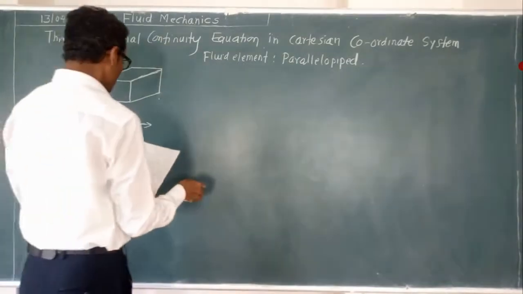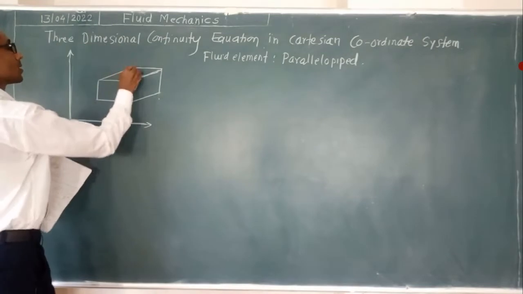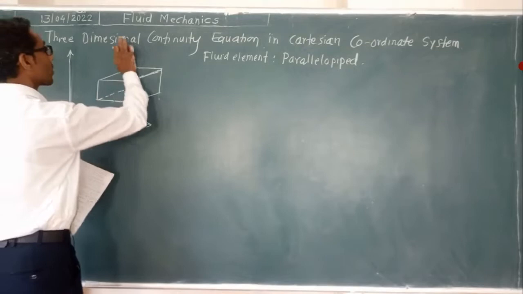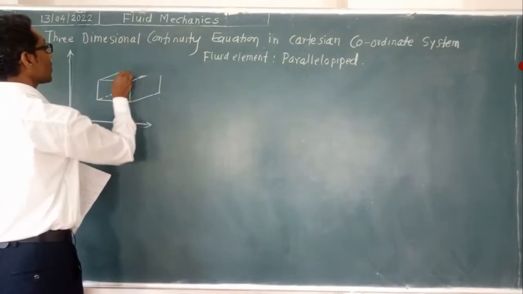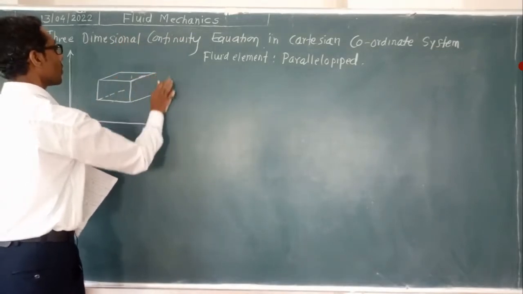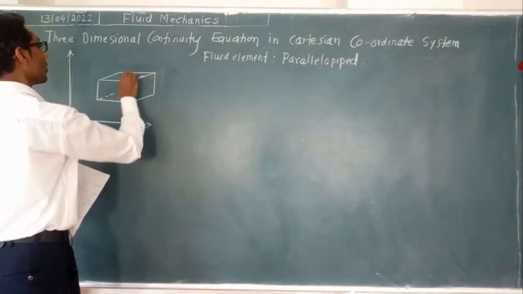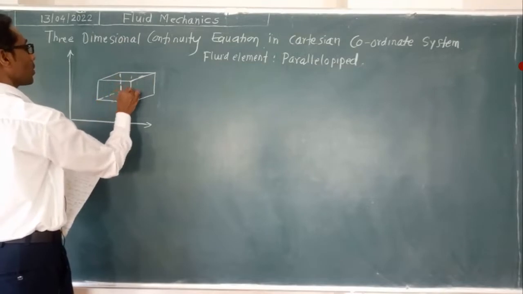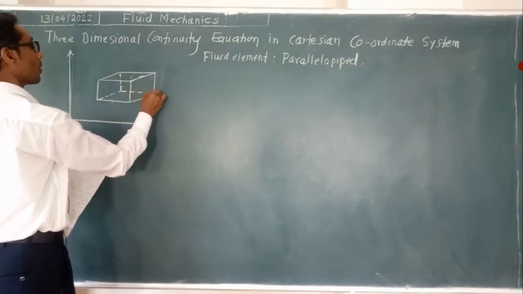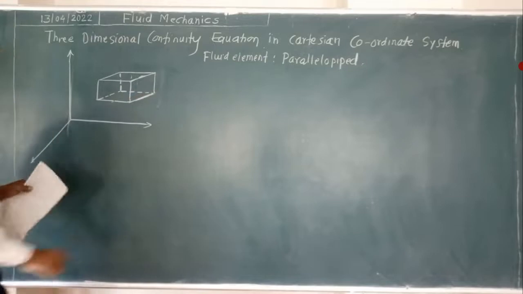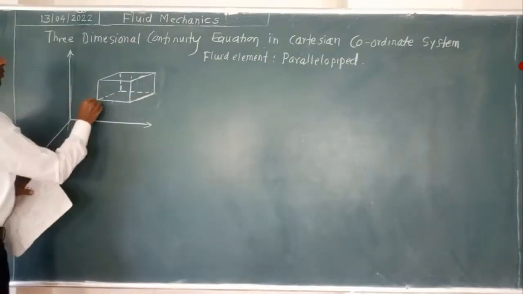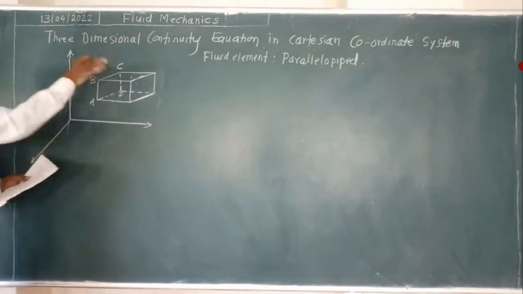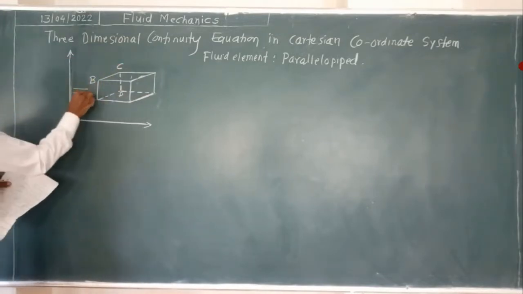Okay. Now in this case, here you take this dotted line, left face. So this element will have left face A, B, C, D. Left face through which fluid is entering.